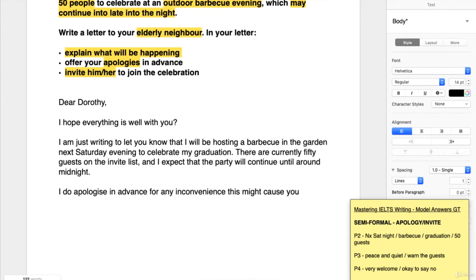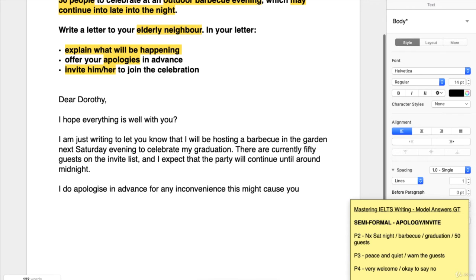As a result, this might look a little bit over the top for a semi-formal letter. But I think it's okay. As I say, we're writing to an elderly neighbor, so we don't want to make it too informal. And I think it's okay here, but just recognize that this is a useful bit of language that you can use in formal letters too. So I do apologize in advance for any inconvenience this might cause you.